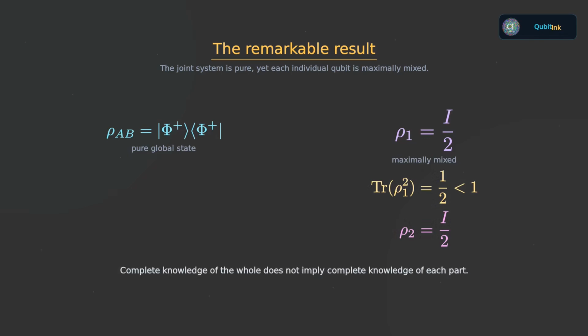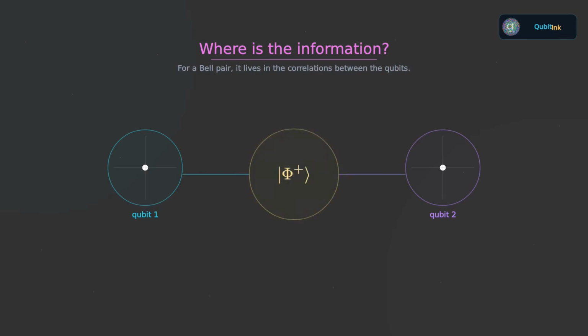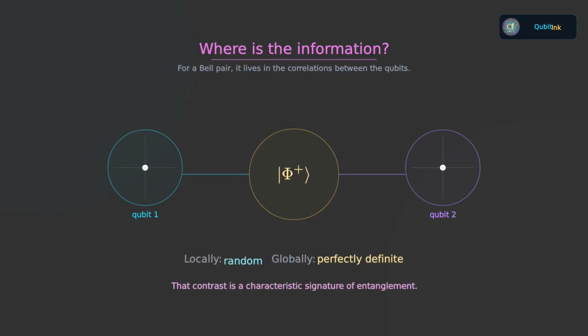In fact, for this entangled state, the information is stored in the correlations between the two qubits rather than in either qubit considered separately. Locally, each qubit looks completely random. Globally, the pair has a perfectly definite quantum state. That contrast is one of the characteristic signatures of entanglement.